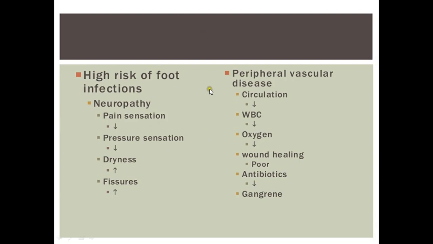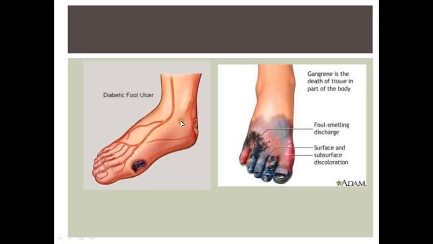Peripheral vascular disease, there's decreased circulation because of atherosclerosis. Sluggish WBCs are there. Oxygenation is not taking place, which leads to poor wound healing, and you need to give antibiotics, but still, this leads to gangrene formation. So this is the diabetic foot ulcer.